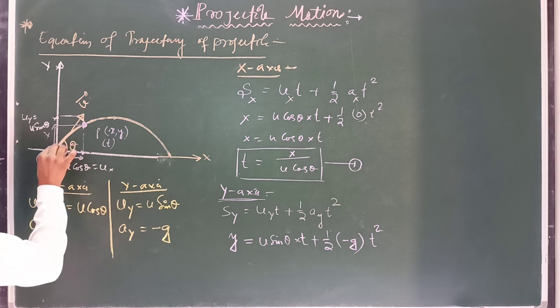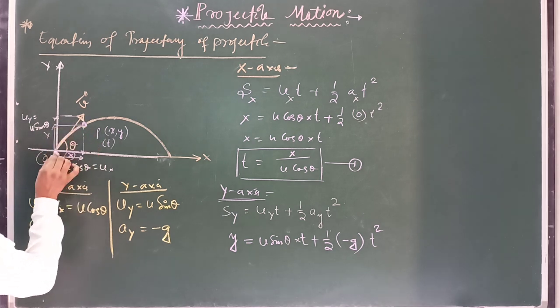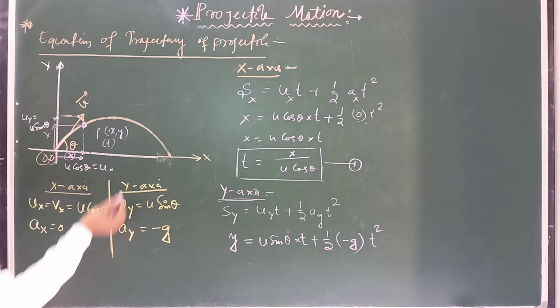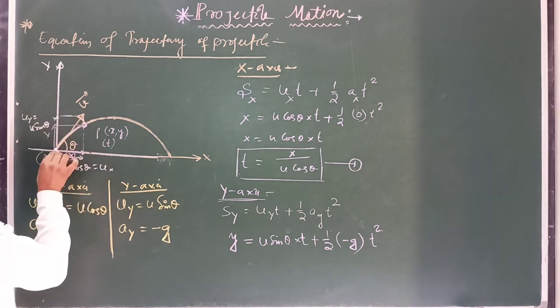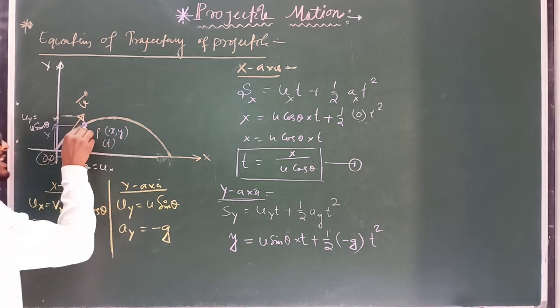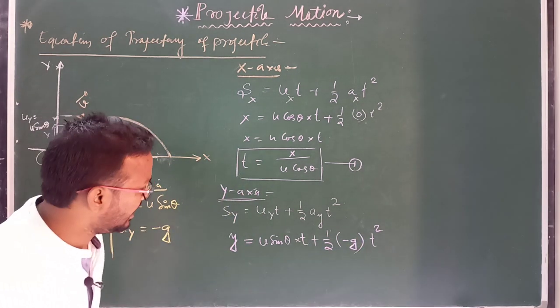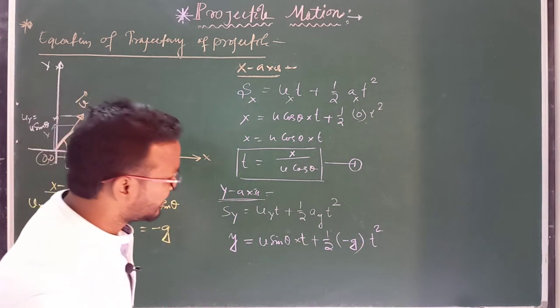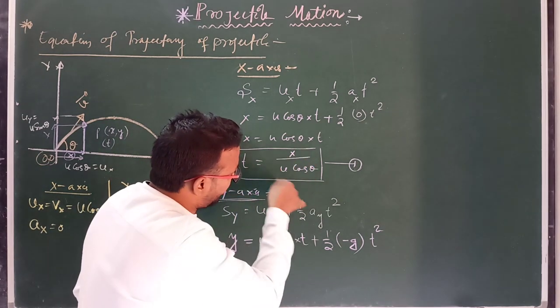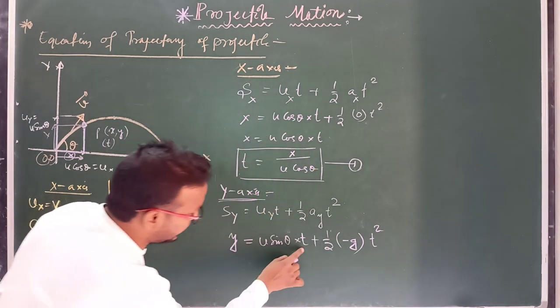from, suppose this is 0, to this point. The time will be the same along the x axis and again the same along the y axis, meaning this direction. Clear? So here time t and this time t are equal. Now you can replace this term in place of time t, and t time here.